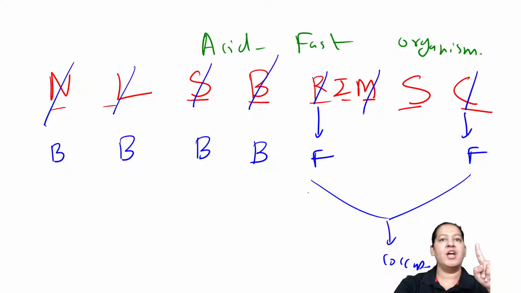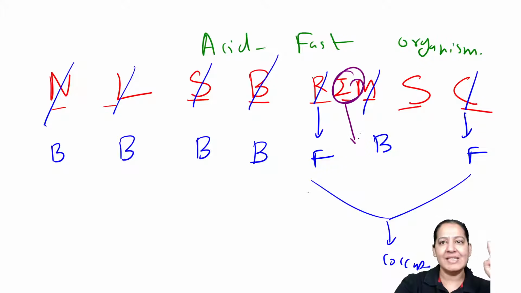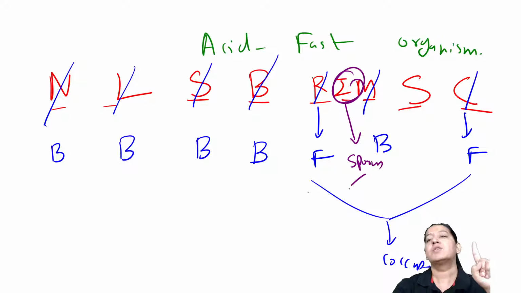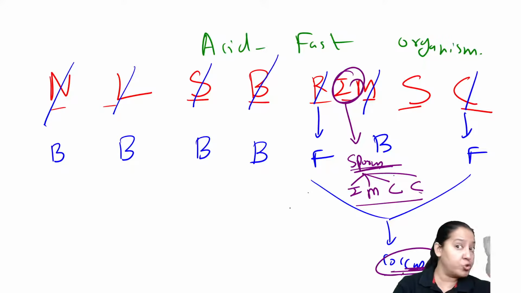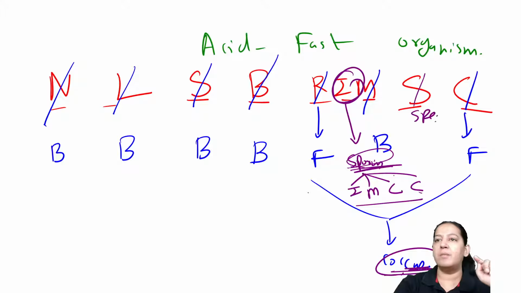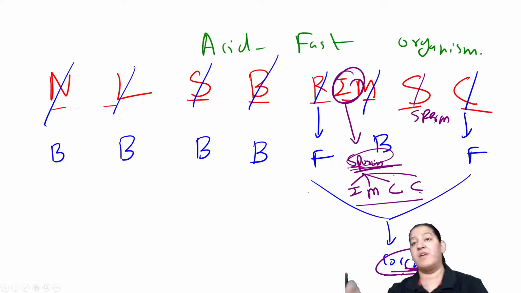Mycobacterium is also a bacteria. Now who is left? I stands for isospora, a parasite, but not only isospora: you should remember all the sporas. So it is isospora, microspora, cryptospora and cyclospora. All sporas and all coccus: the two coccus are the two fungus and the four sporas are the four parasites. Besides that, sperm is neither a bacteria nor a virus nor a fungus, I guess.